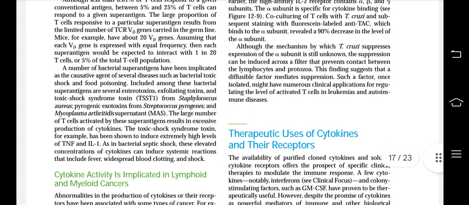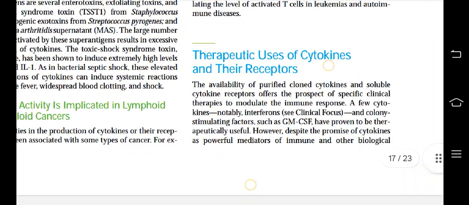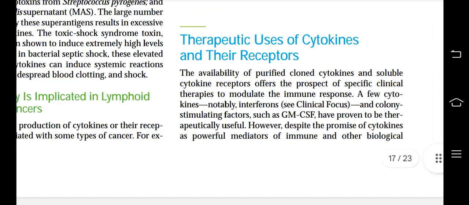The next topic: therapeutic uses of cytokines and their receptors. The availability of purified cloned cytokines and soluble cytokine receptors offers the prospect of specific clinical therapies to modulate the immune response. A few cytokines, notably interferons and colony stimulating factors such as GM-CSF, have proven to be therapeutically useful.